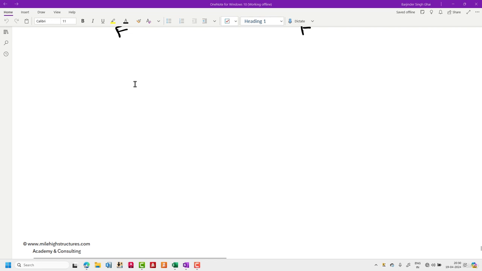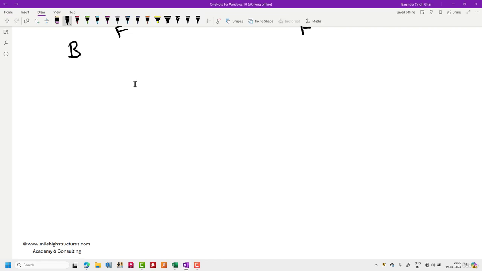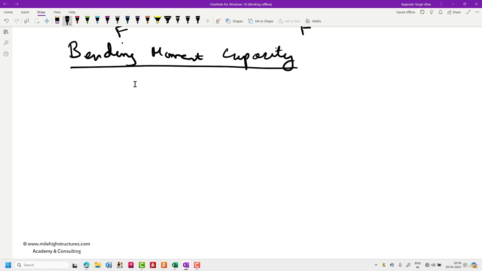Now in this lecture, we shall be discussing in much more detail the bending moment capacity. This lecture might be a little bit difficult if you are doing this calculation for the first time. But let me assure you that by the end of this or the next lecture, you shall be fully comfortable with what exactly is the meaning of a laterally unsupported beam and how we can calculate that. We shall be discussing that with the help of a practical example, a theoretical example calculation, and by doing that in the ETAP software also.